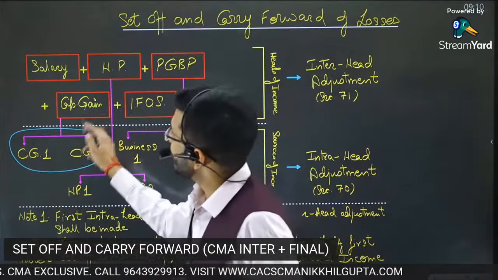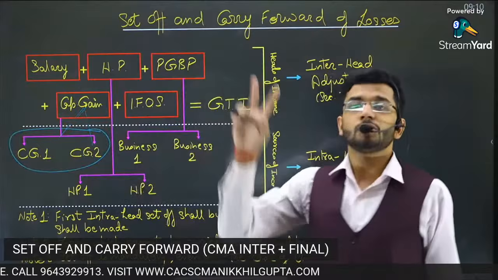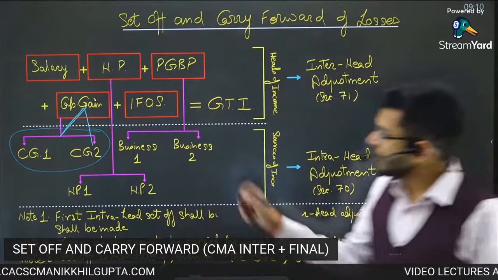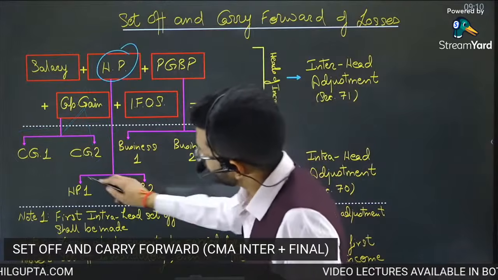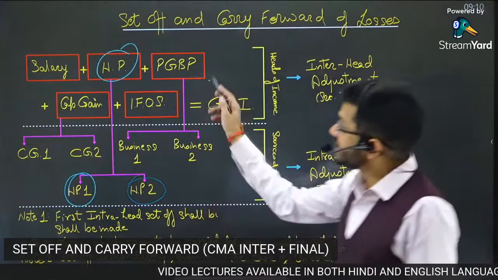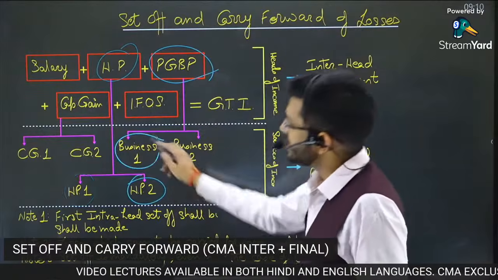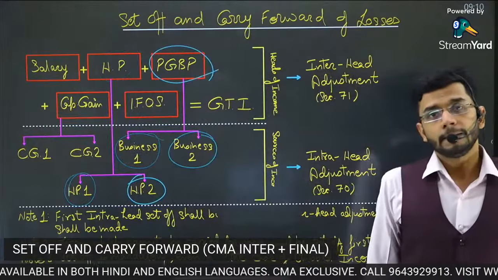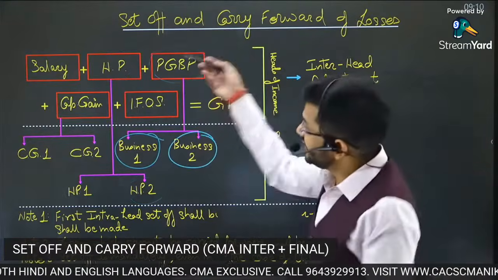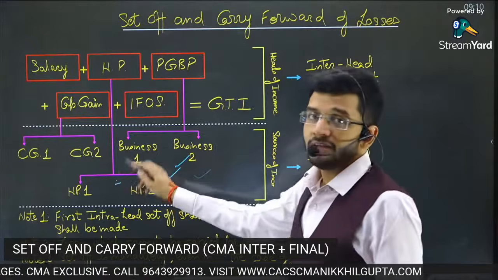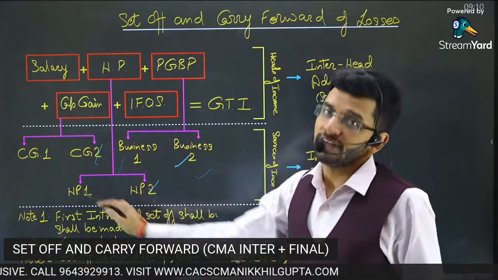For example, capital gain can arise from sale of two assets: capital gain 1, capital gain 2. House property income can arise from two house properties. Business income can arise from two businesses, and so on.